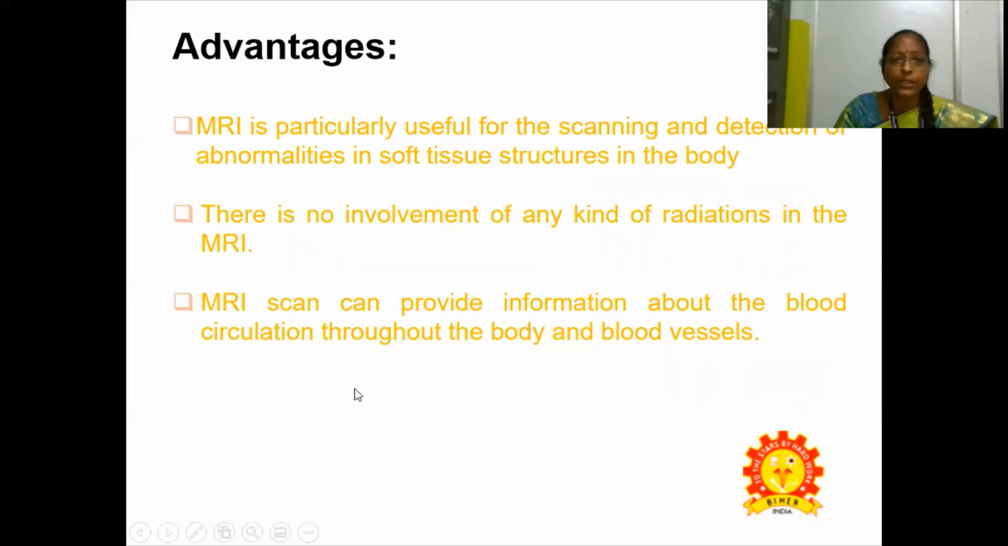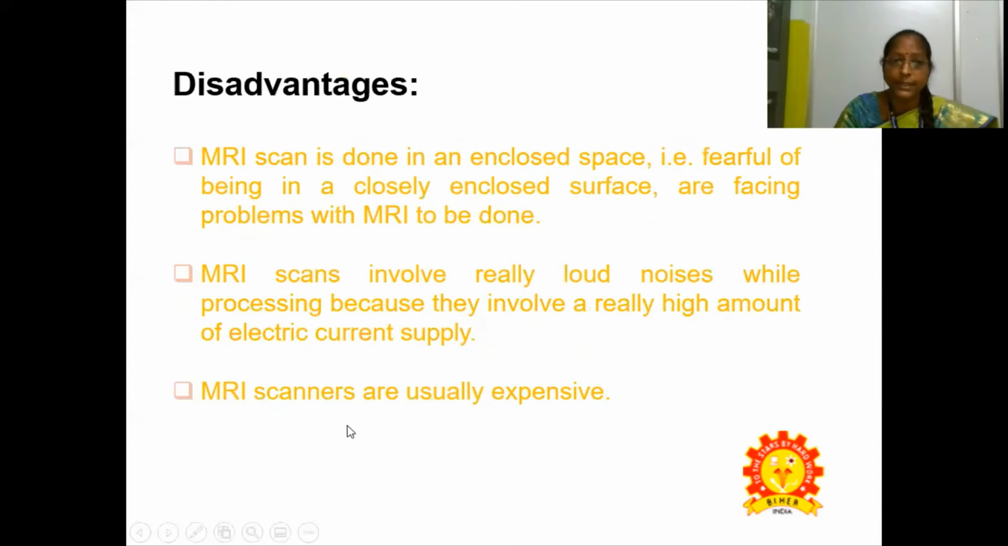MRI is particularly useful for scanning and detecting abnormalities in soft tissue structures in the body. There is no involvement of any kind of radiation in MRI. An MRI scan can provide information about the blood circulation throughout the body and the blood vessels.